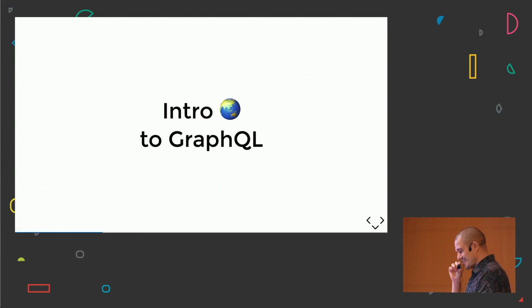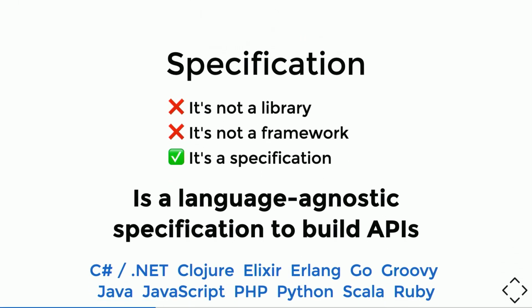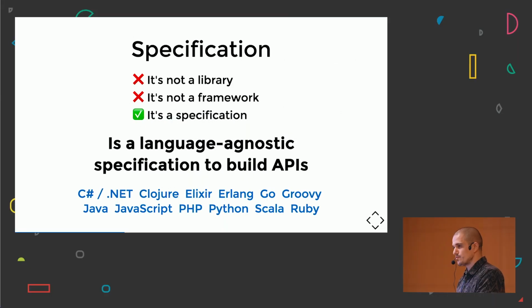So okay, now let's get started. We're going to do an intro to GraphQL. So what is GraphQL? And this is super important. GraphQL is not a library. It is not a fancy framework. It is a specification. It is indeed a language agnostic specification to build APIs. So it's important for those folks who don't know what GraphQL is yet: GraphQL is a specification to build APIs.